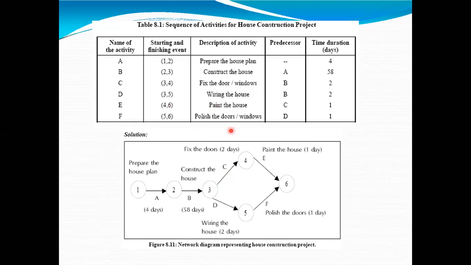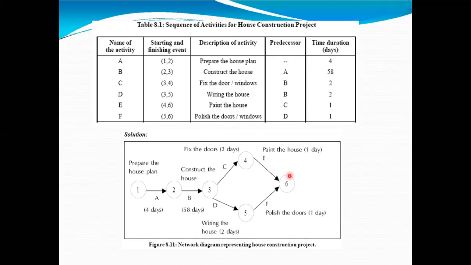Then after this, 4 to 6, painting the house. 4 to 6 is activity E, painting the house. For that, 1 day is given. Simultaneously, as one room gets painted, it should immediately get cleaned, or the doors and windows of that room should get polished. So 5 to 6 is the activity of polishing the windows. After wiring, go for polishing. For that again 1 day is given.